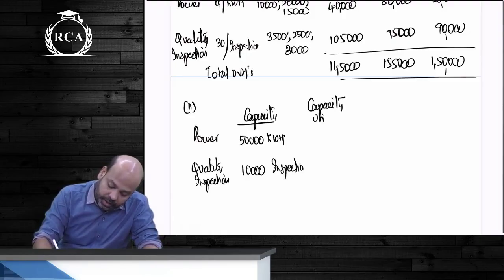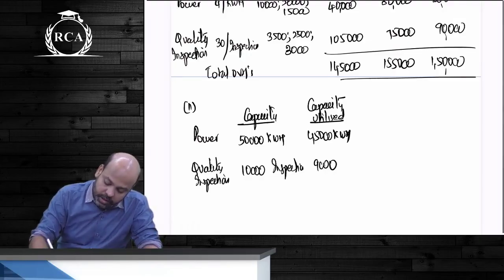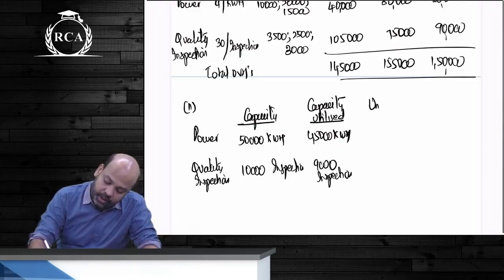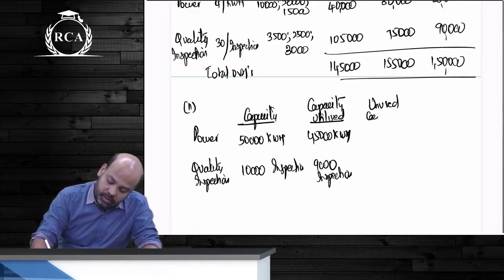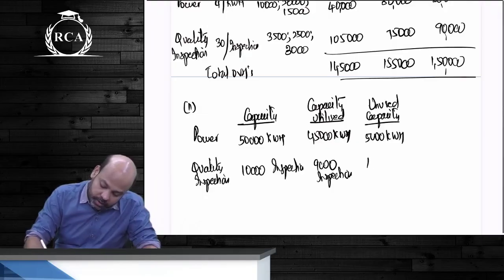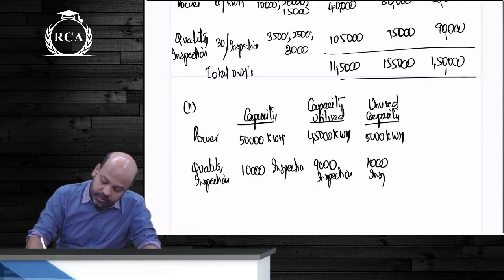Capacity utilized is 45,000 kilowatt hours and 9,000 inspections. What is the unused capacity? Unused capacity would be 5,000 kilowatt hours and 1,000 inspections.